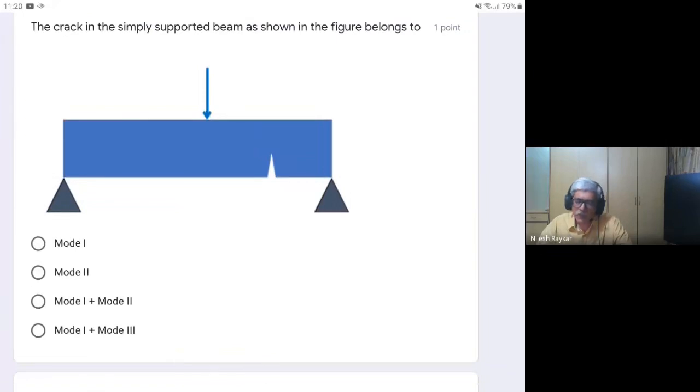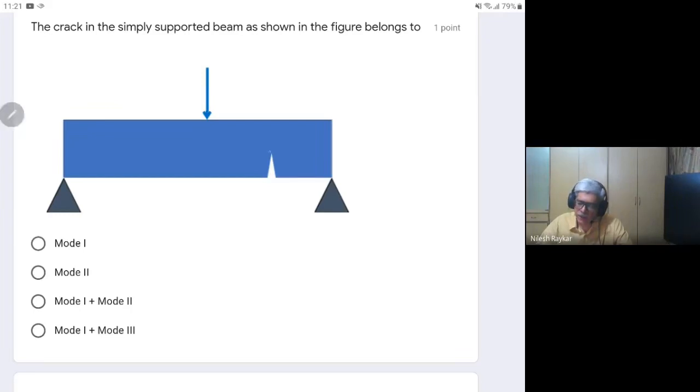Okay, so you will see a figure, a simply supported beam with a crack which is eccentric with respect to load. So what is the answer for this? Is this mode 1, mode 2, or a combination of the modes? So many of you are giving mode 1 and mode 2, so that is correct.